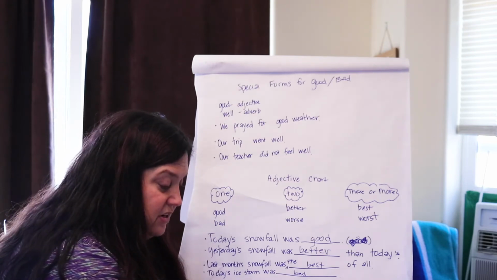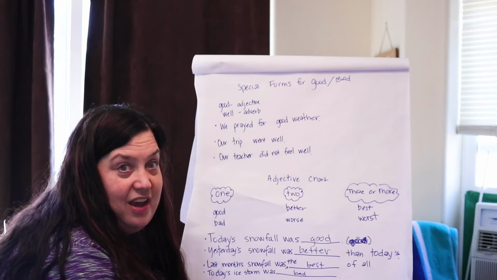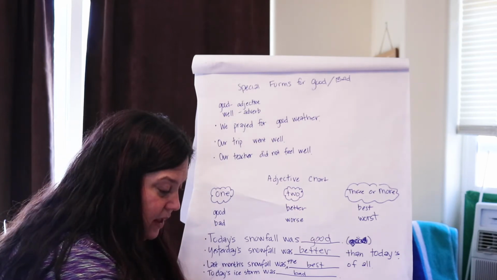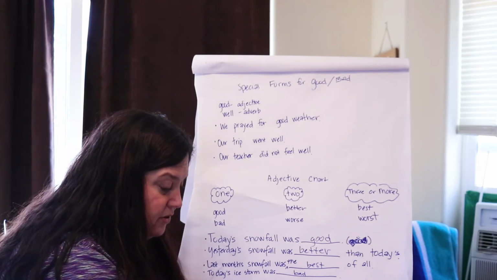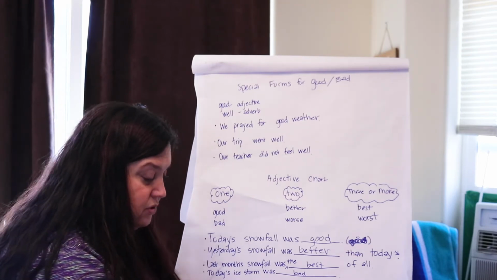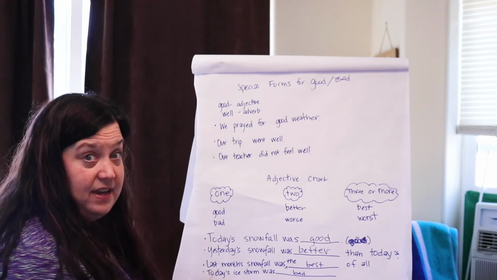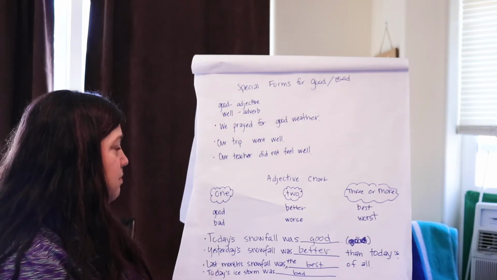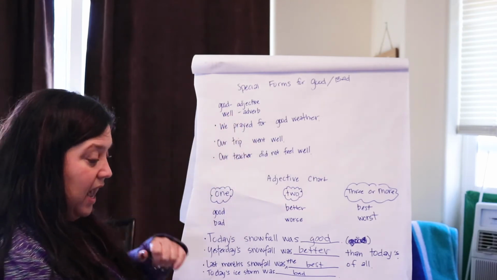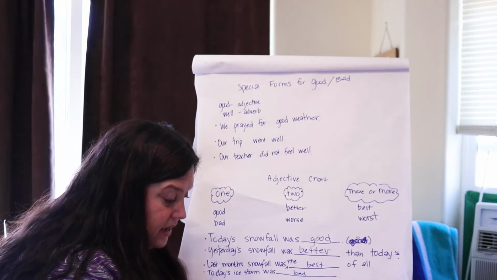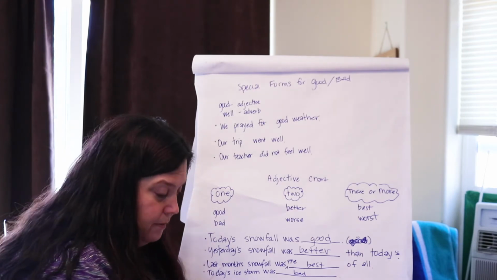The ice fisherman did not feel well after being on the ice for several hours. And number 3: because Siberia's temperatures are so cold, people have to bundle up. What is this describing? They're having, which is the verb, to bundle up. So that's a verb, so we need to use the adverb well. Because Siberia's temperatures are so cold, people have to bundle up well.